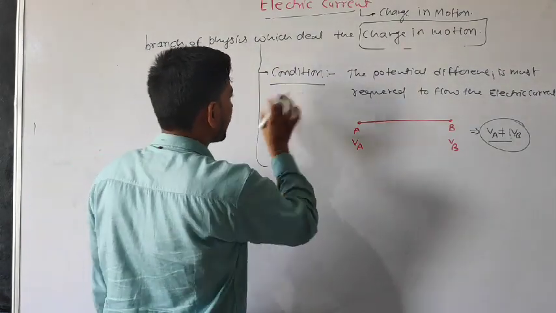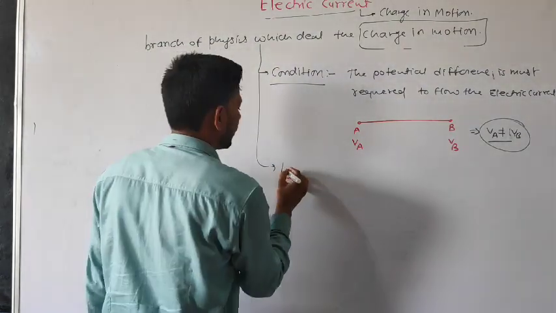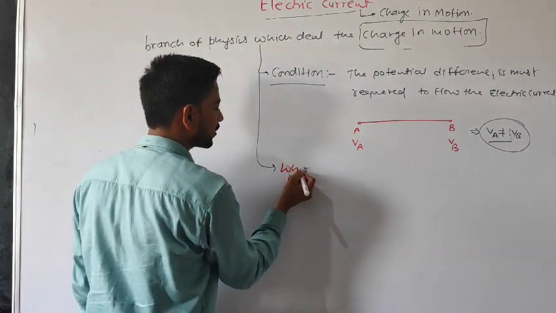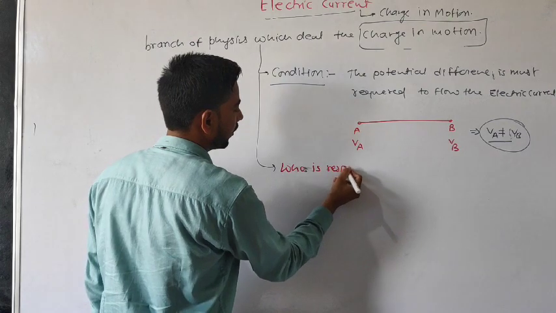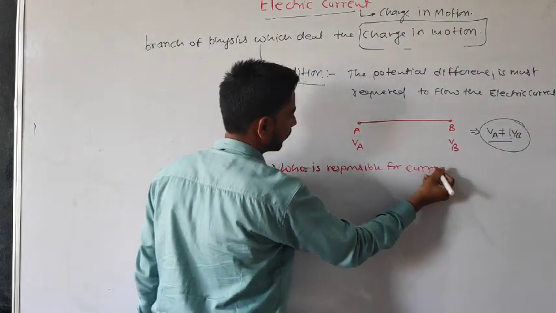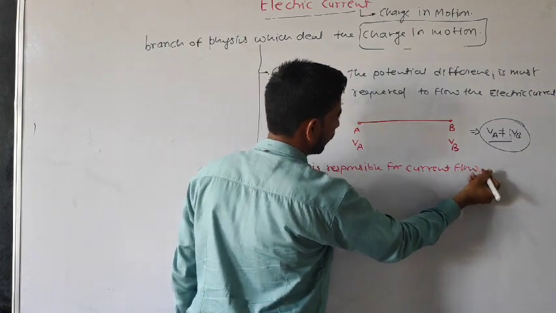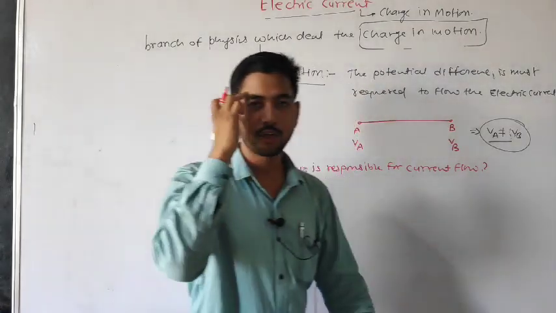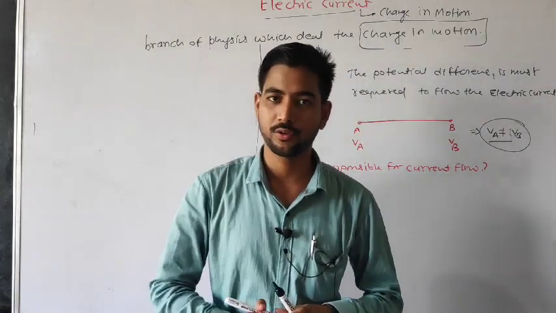Second condition: who is responsible? My question is, who is responsible for current flow? This is the important question. Think in your mind, who is responsible for current flow?